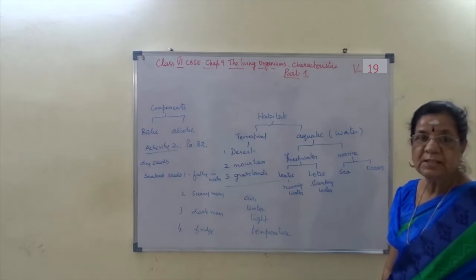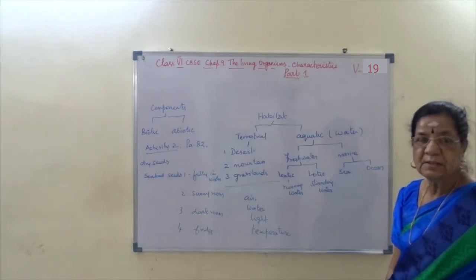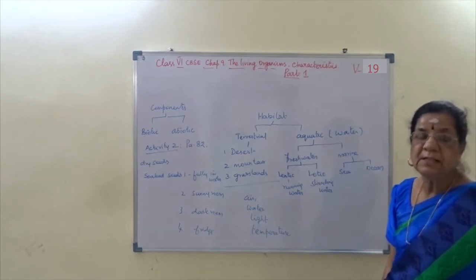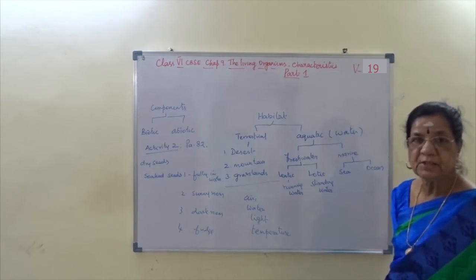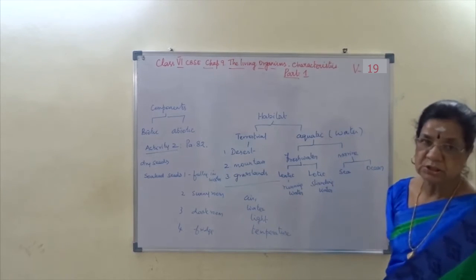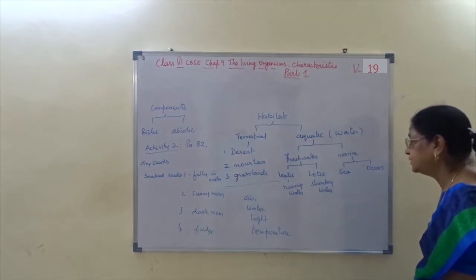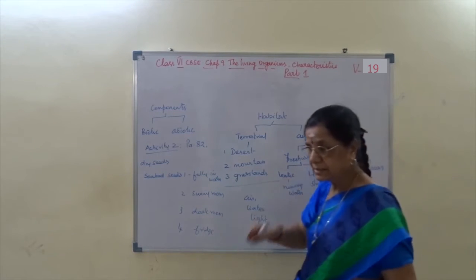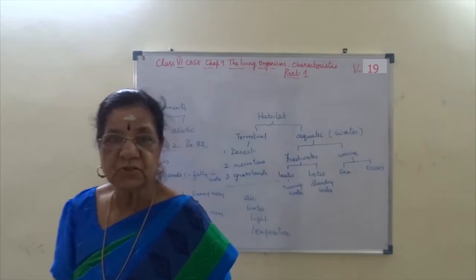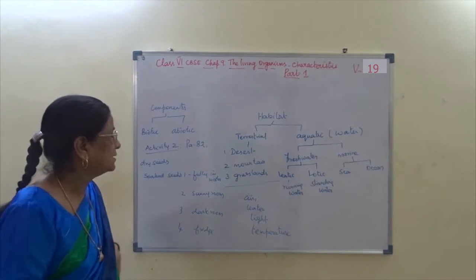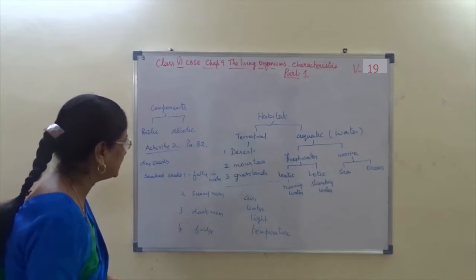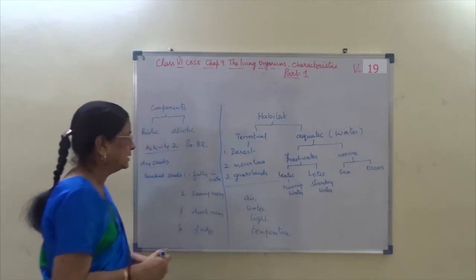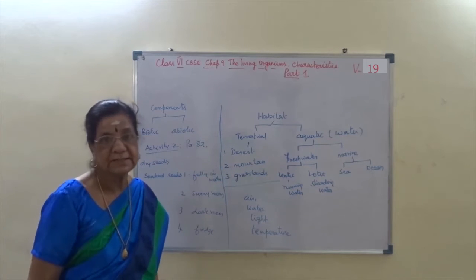Do we know the difference between sea and ocean? When it covers a particular place of land, it is a sea. When it covers a large surface area, it is the ocean. So they are marine water habitats. You should know this classification. To classify habitat, you should write terrestrial, under that desert, mountain and grassland.